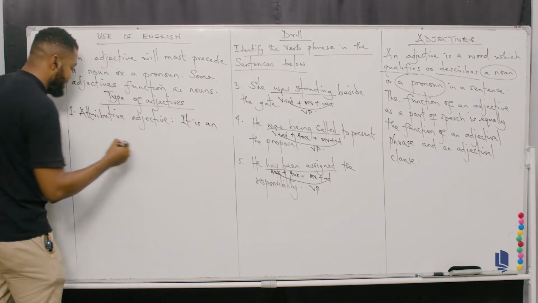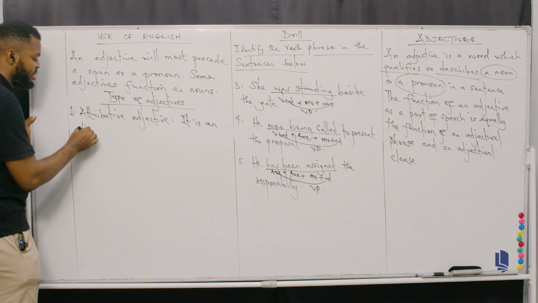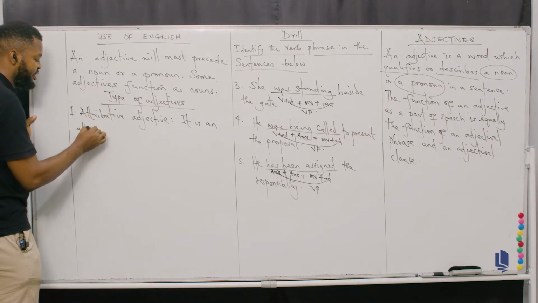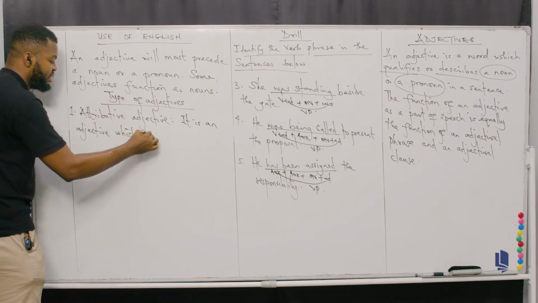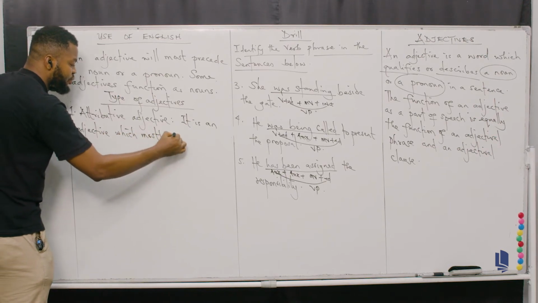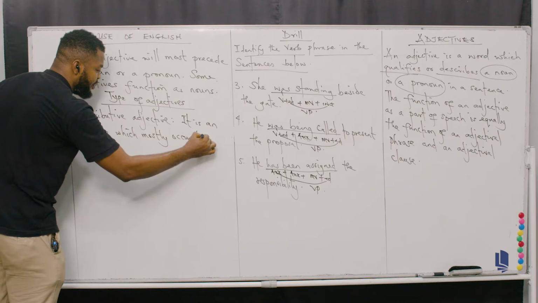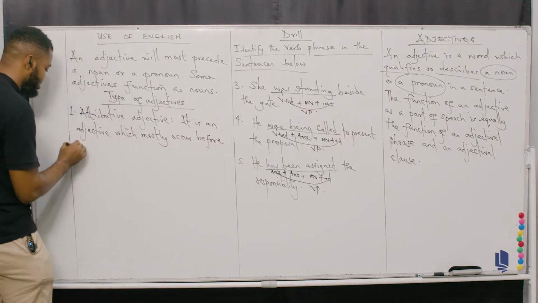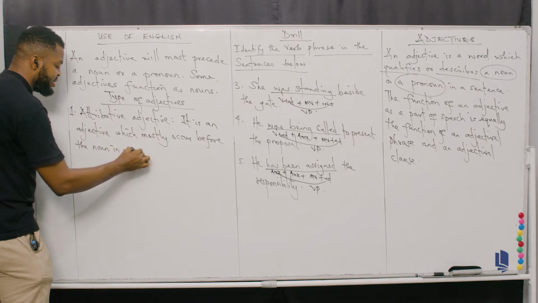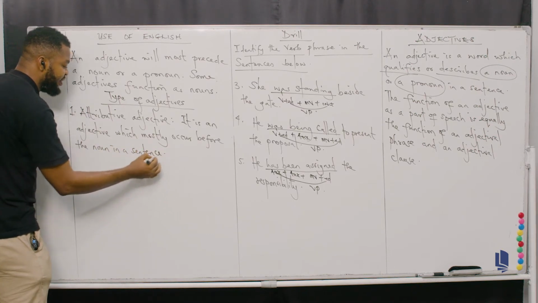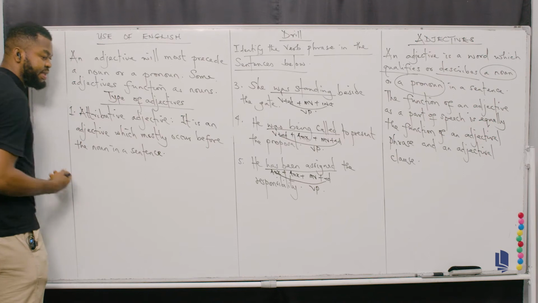It is an adjective which mostly occurs before the noun in a sentence. So this type of adjective usually precedes the noun in a sentence.